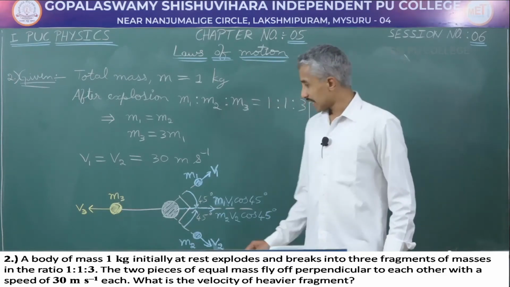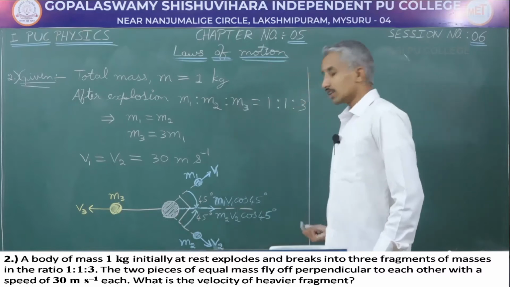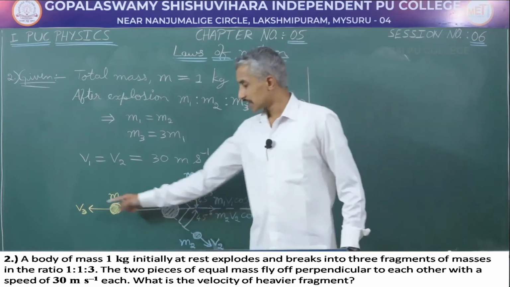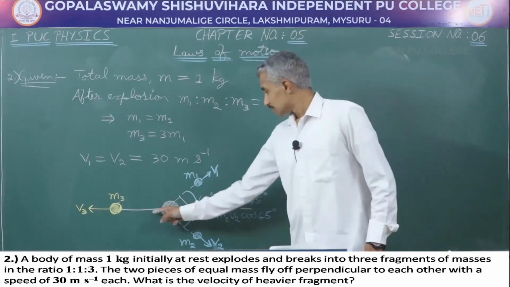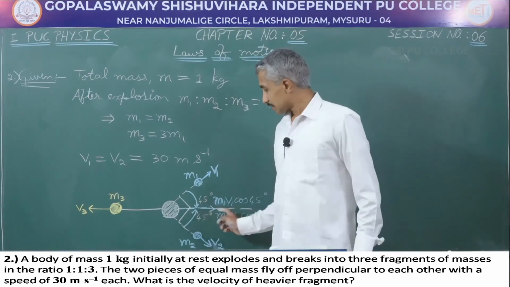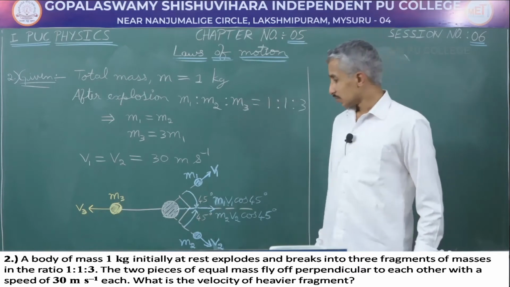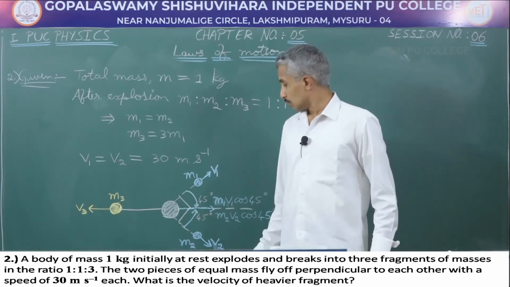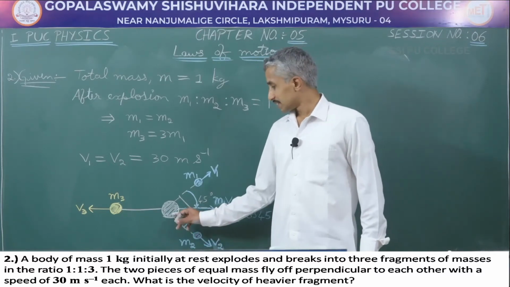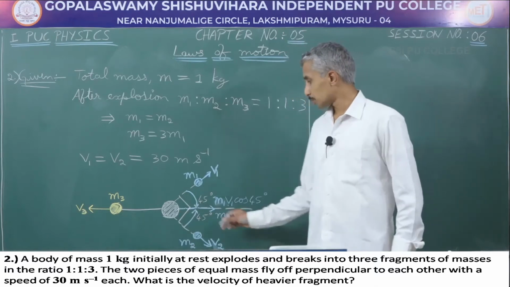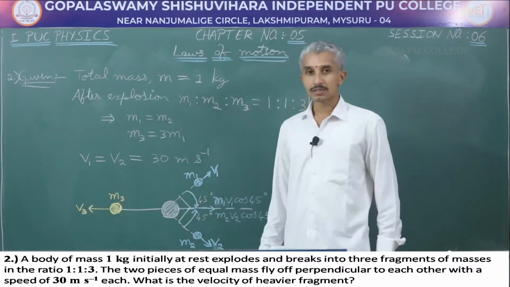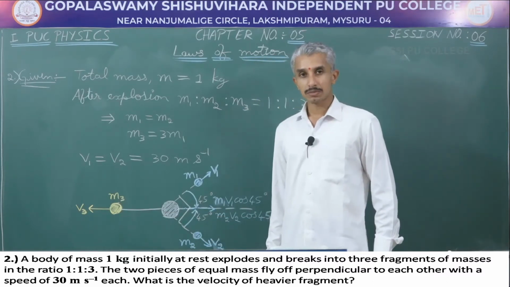From our experience, we can say the momentum component along the positive x-axis will have to be equal and opposite to the momentum component along the negative x-axis. So, these two momentum components will have to cancel out, so that the net of these two momenta is going to be 0, because before explosion the object was at rest, which means its momentum before explosion is 0. So, even after explosion the total momentum has to be conserved, which means the addition of momenta of these three particles will have to be 0. Let us solve the problem.